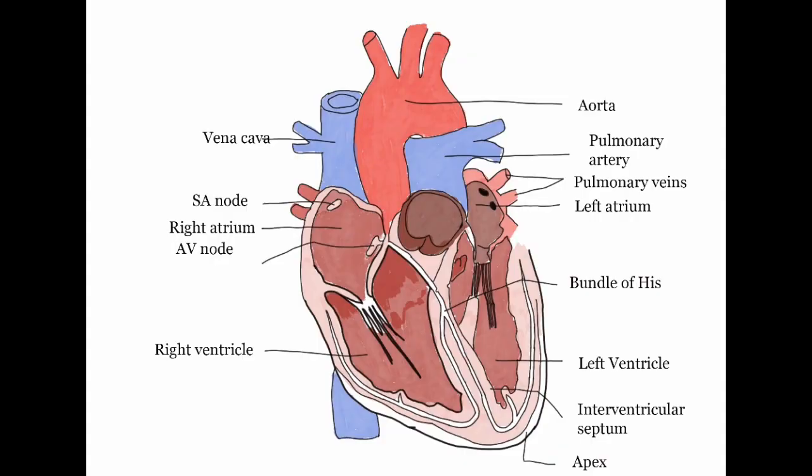Now we will start with the structure of the heart. This is a diagram of a heart. Firstly, we will go through the position of the heart. Basically, the human heart is one of the most important organs responsible for sustaining life. It is a muscular organ with 4 chambers. The size of the heart is about the size of our clenched fist. The shape of our heart is like a fist.